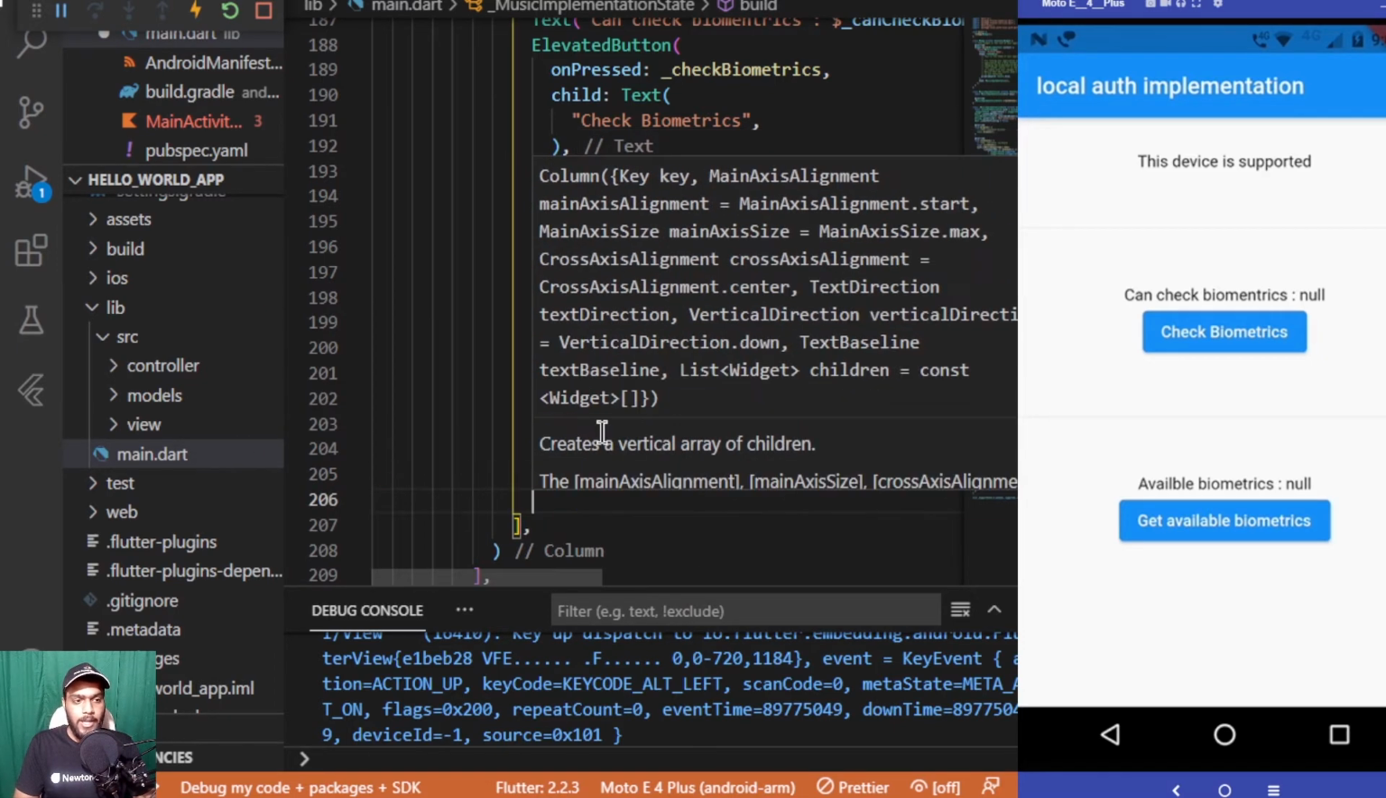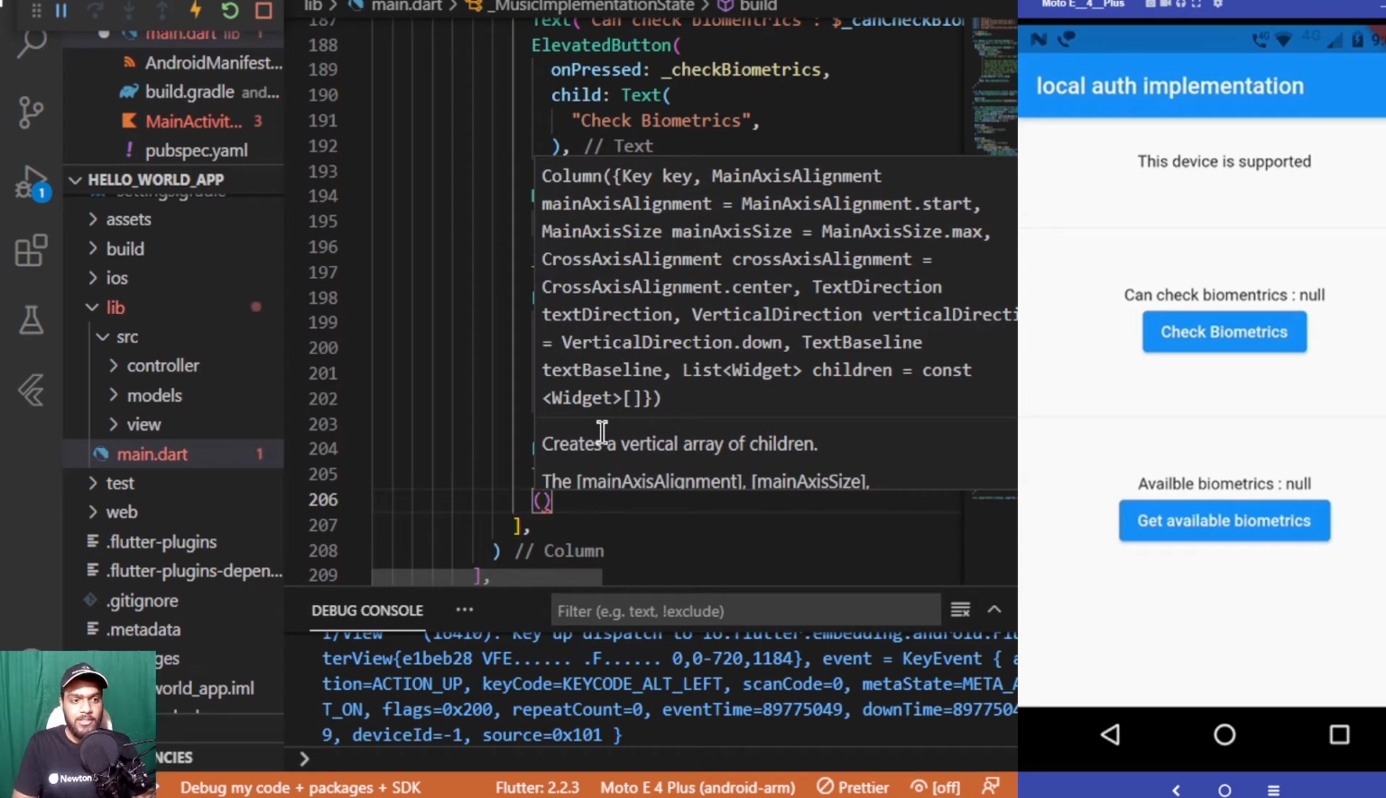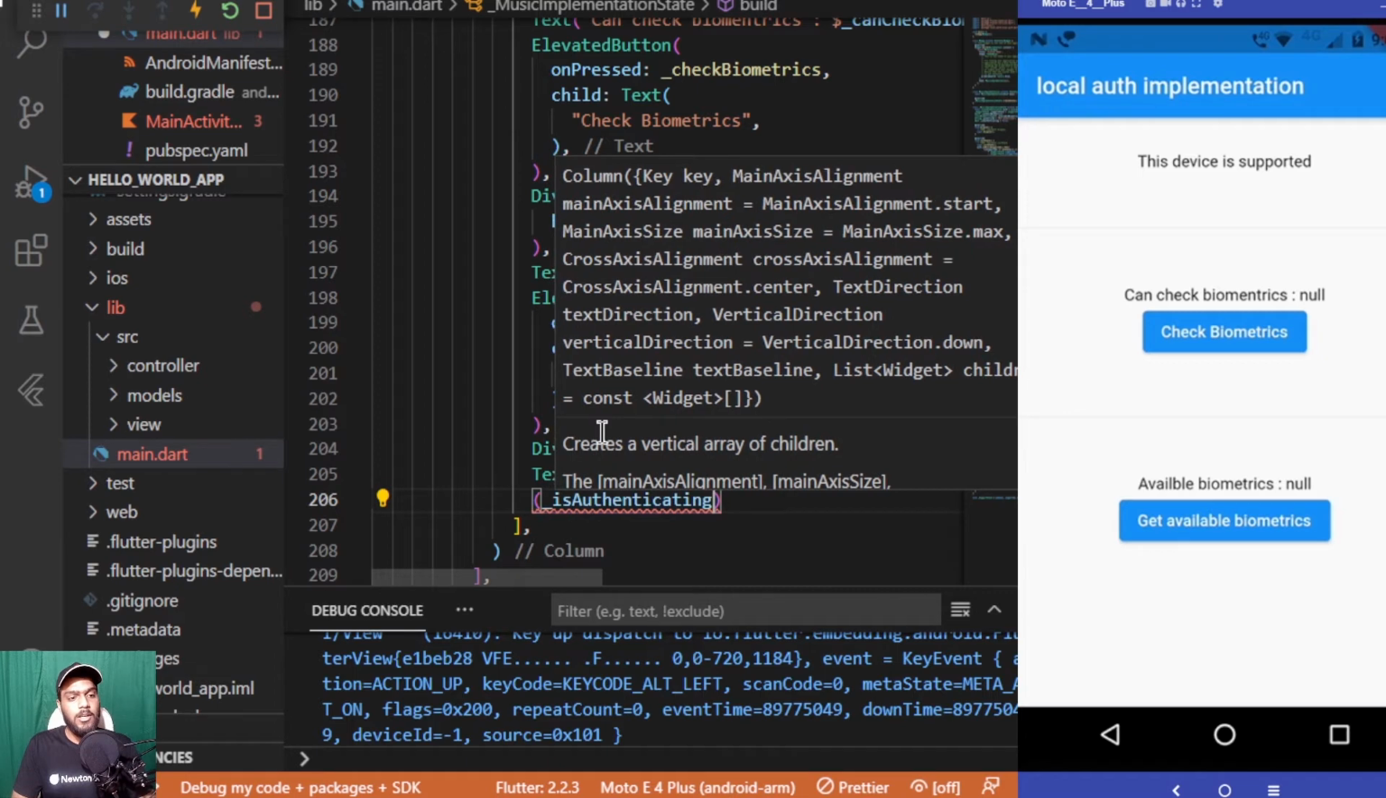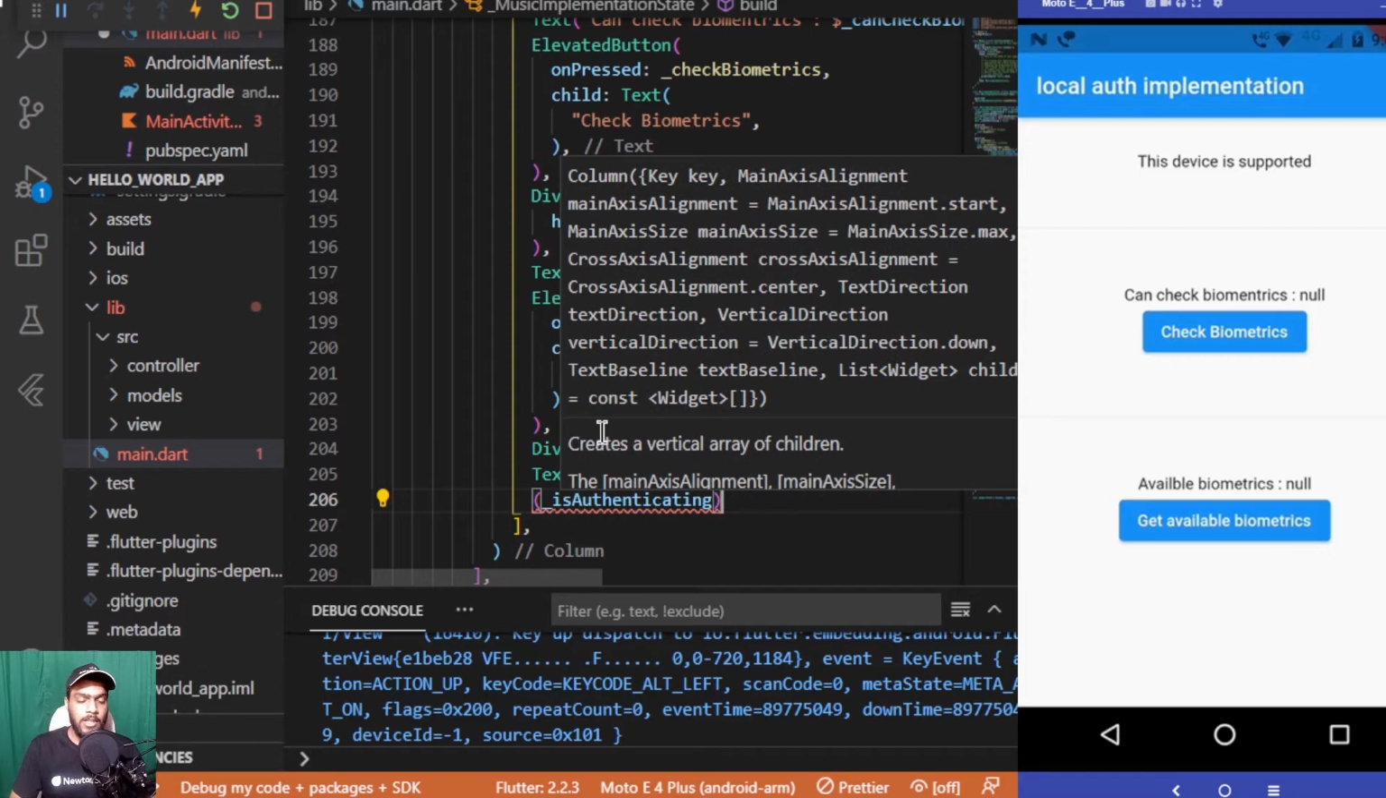And for displaying the current state, we'll be checking _isAuthenticating. So if the user is still in the authentication process, or if the user has already authenticated, or what is the result of the authentication if the user has already tried authenticating through the app. We'll be detecting that through the _isAuthenticating variable which we have created above.